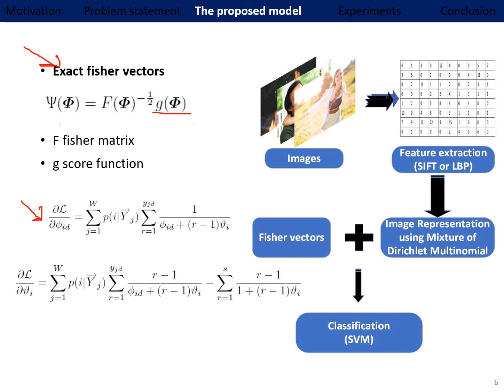Here the model takes all the images and extracts the features from each image. The features are supposed to be SIFT or LBP, and then we represent those features by the mixture of Dirichlet-multinomial, and we estimate using the Fisher scoring to get the exact Fisher vector, and then we fit those vectors to the SVM.